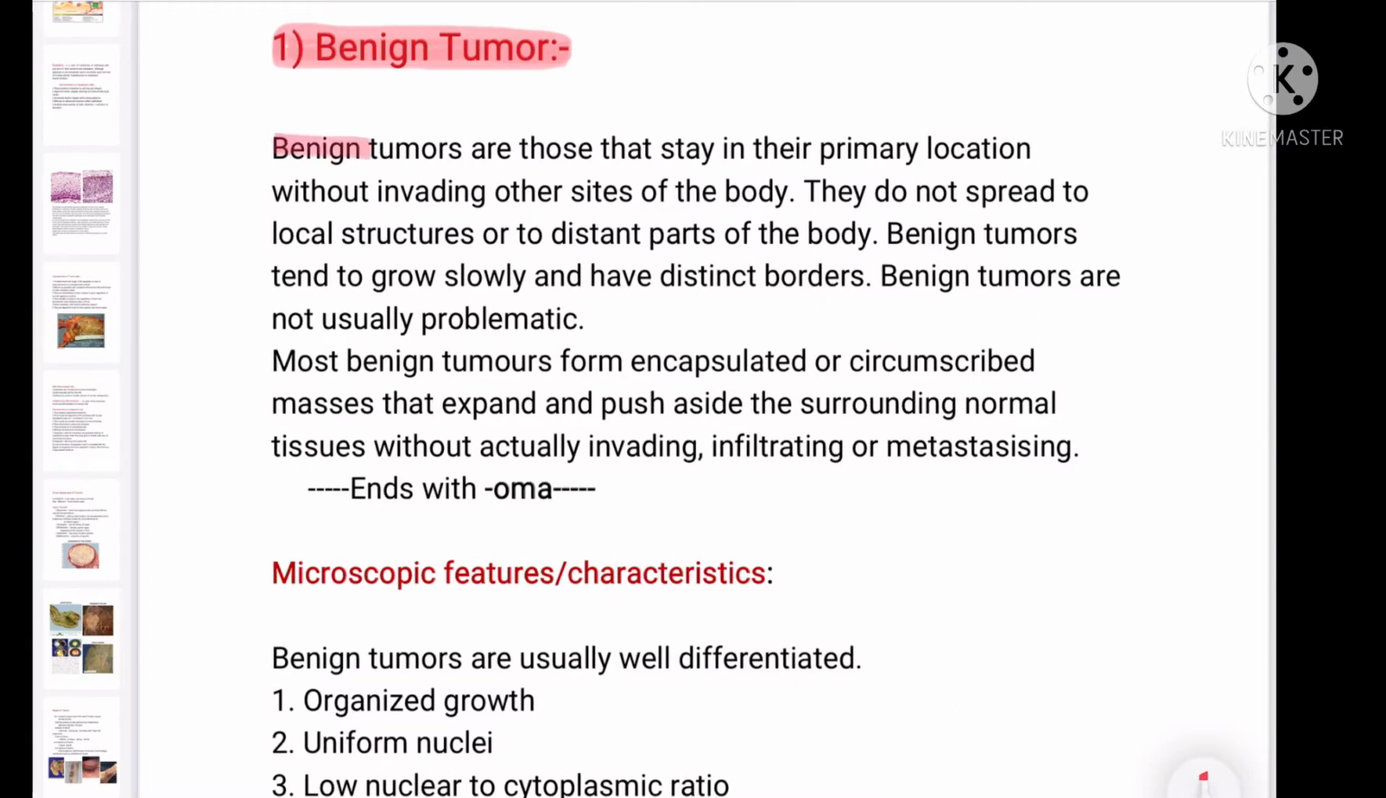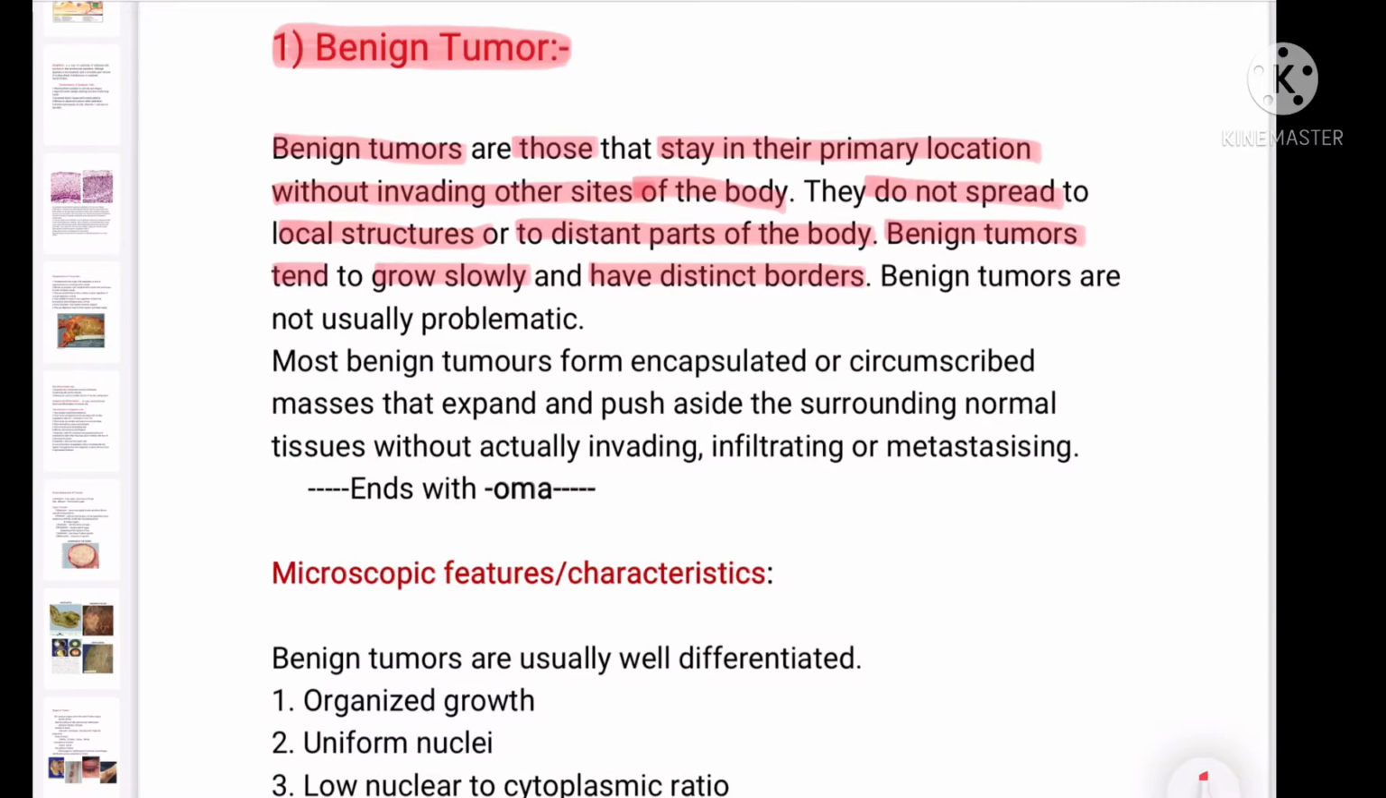So what are the benign tumors? They are those tumors that stay in their primary location without invading other sites of the body. They do not spread to local structures or to distinct parts of the body. It means there will be no metastasis. The benign tumors tend to grow slowly, not like a malignant tumor, which has aggressive growth. And the benign tumor has distinct, clear borders.